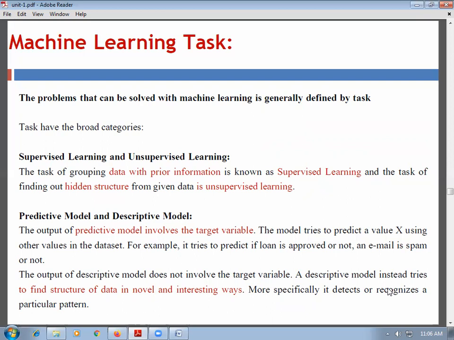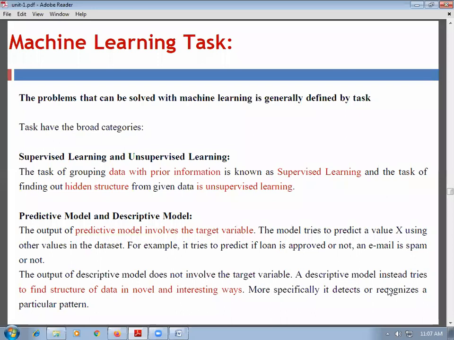So supervised learning means what? Grouping of data with prior information is known as supervised learning, and the task of finding out hidden structure from the given data is known as unsupervised learning. Other categories are the predictive model and the descriptive model.